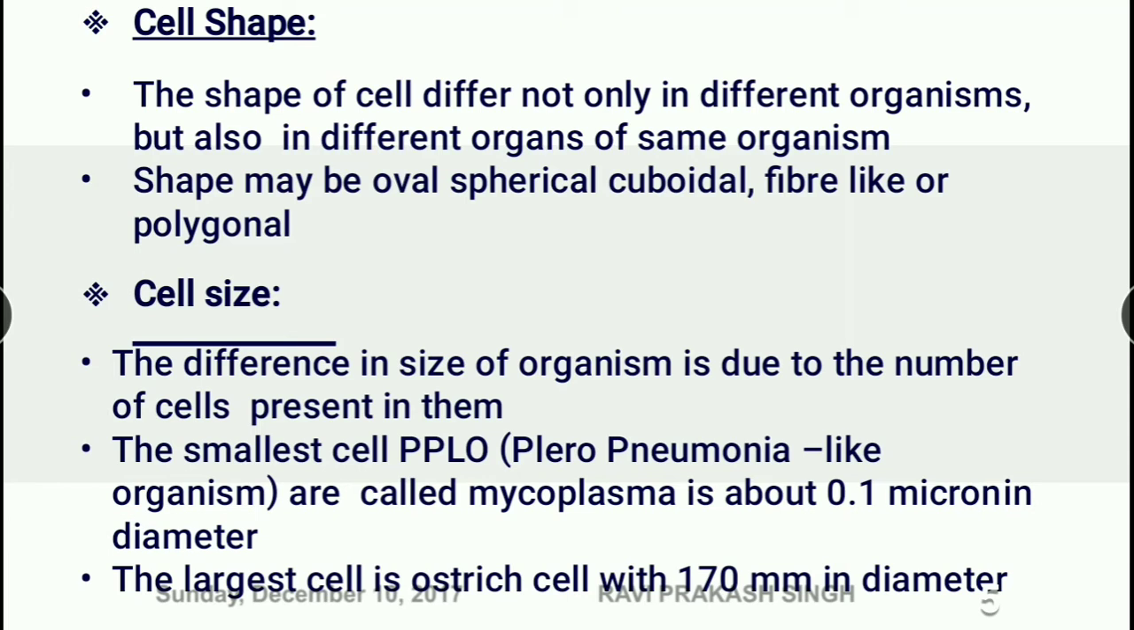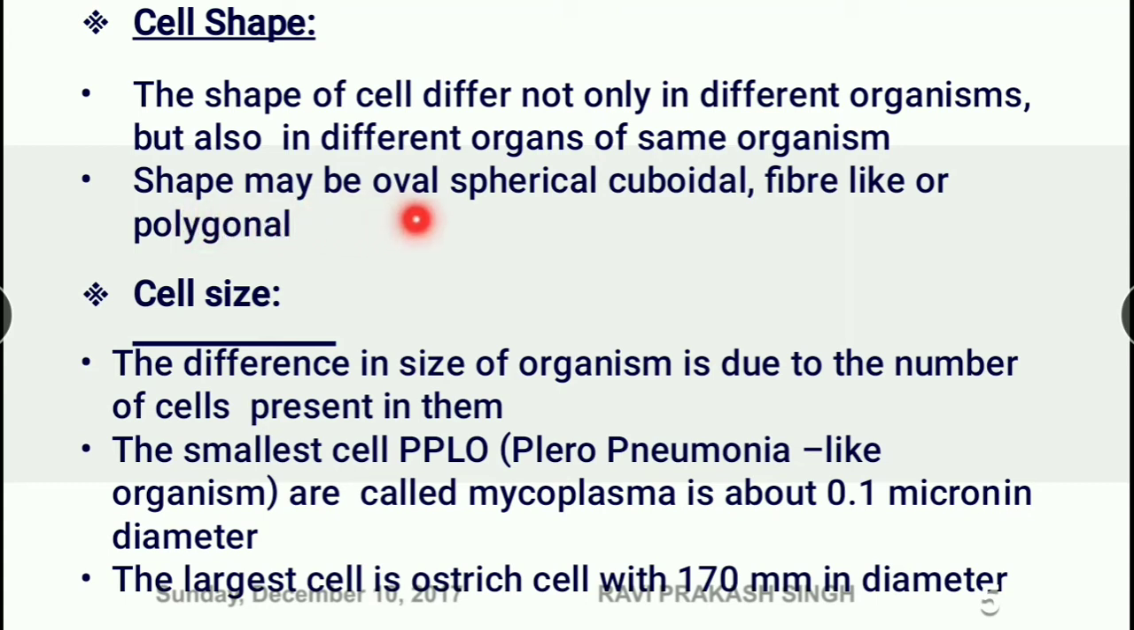The next is cell shape. Even the shape of the cell differs from one organism to another. The shape of the cell differs not only in different organisms but also in different organs of the same organism. Not only will the cell shape differ from one organism to another, but in our body also there are so many organs. For example, the heart is an organ. The cells of the heart are different from the cells of the lungs. The shape will be different.